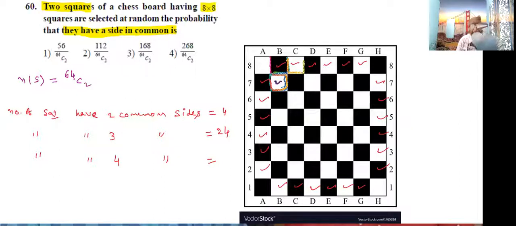Similarly, 1, 2, 3, 4, 5, 6. Now 1, 2, 3, 4, 5, 6. 6 into 6, 36. 36 squares have 4 sides in common.